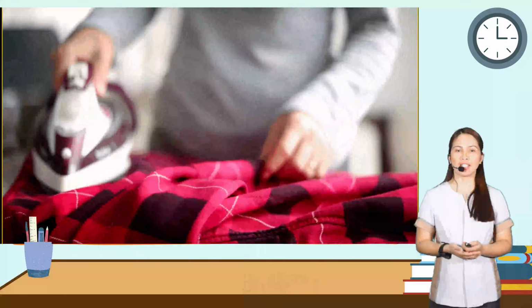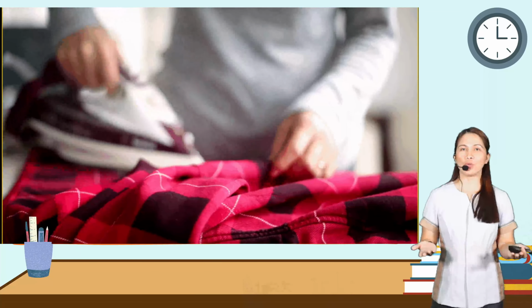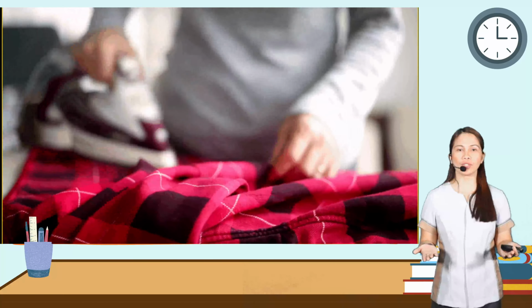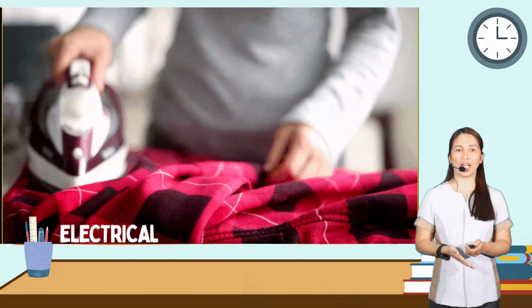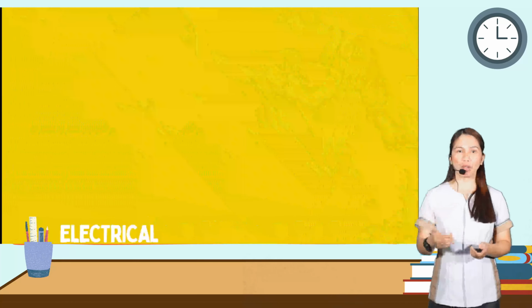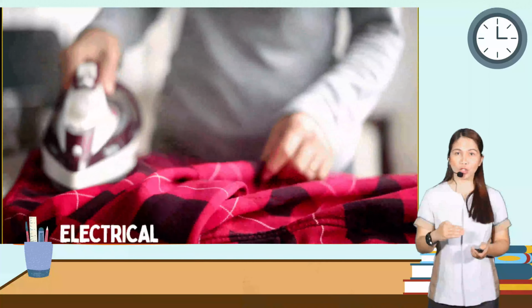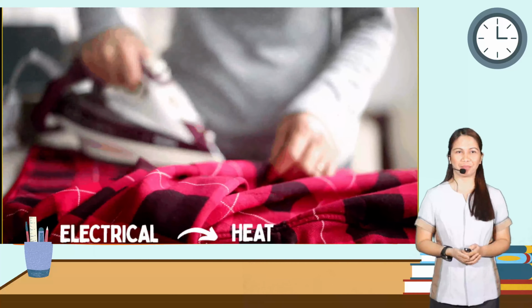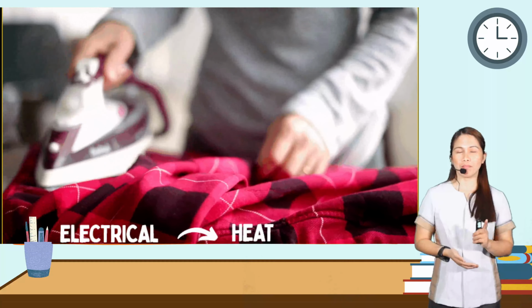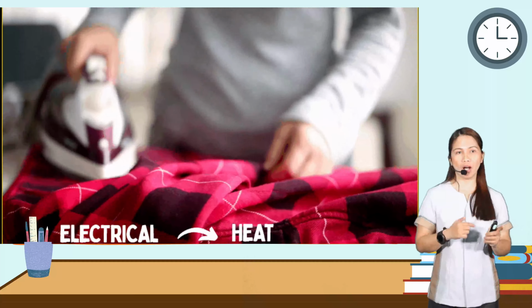Let's take another example. How about this example? When you are trying to iron your clothes, then definitely that is electrical energy, from the source or outlet, and that is transformed into heat energy. That makes the iron hot.